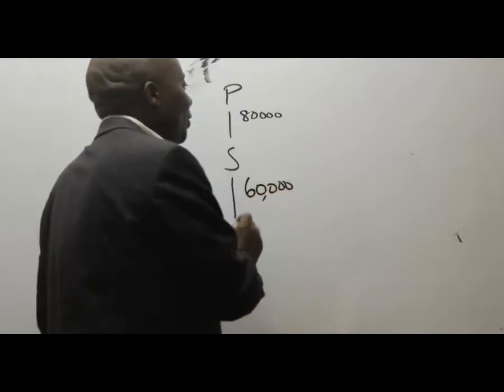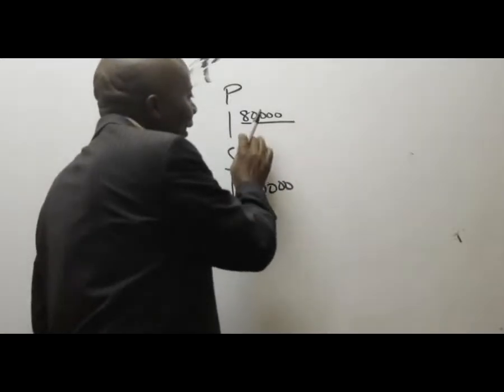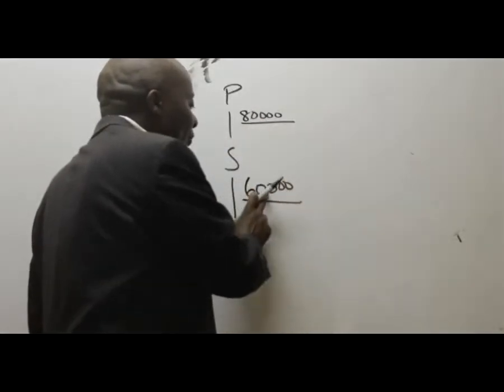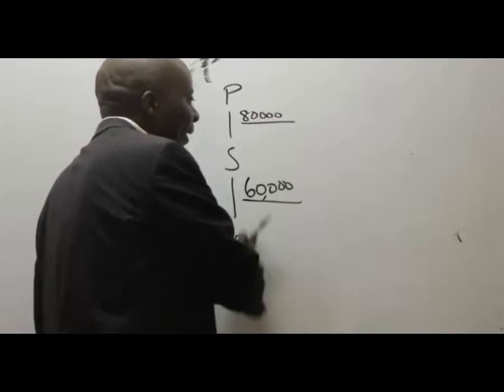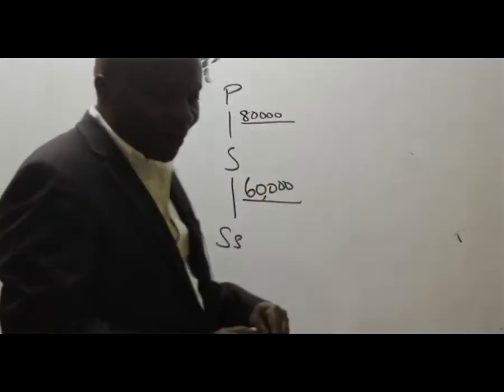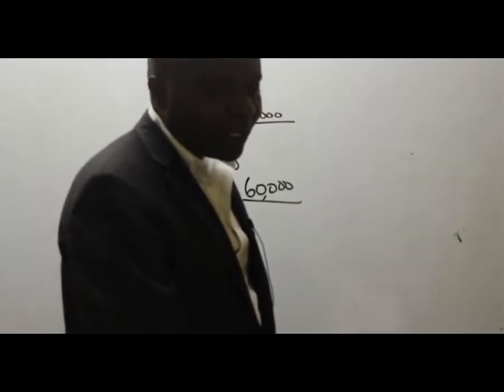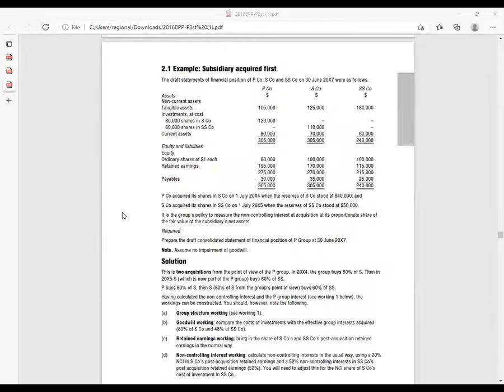So then please give me the number of ordinary shares of S company. Here you will divide this by the number of ordinary shares of SS company. So is there somebody who can see the number of ordinary shares of S company? How many are you able to see as the number of ordinary shares of S company?